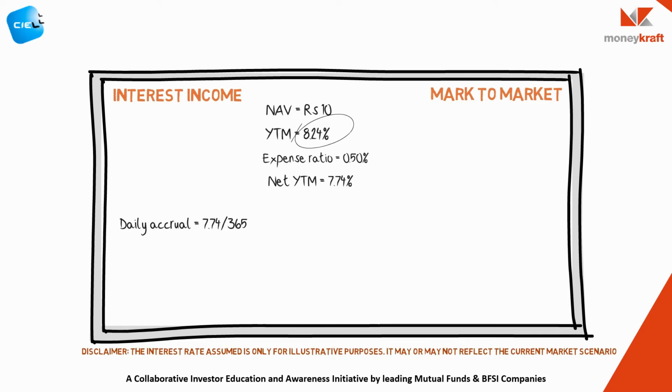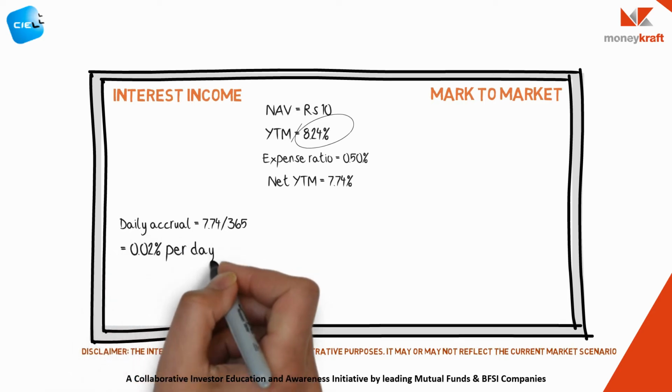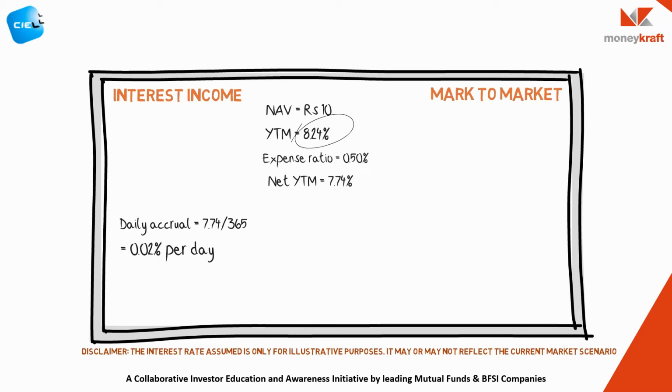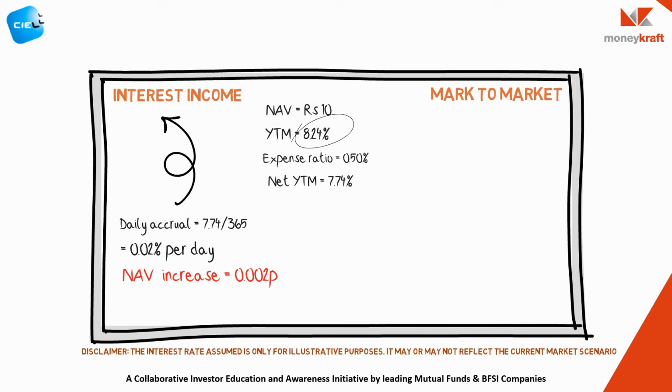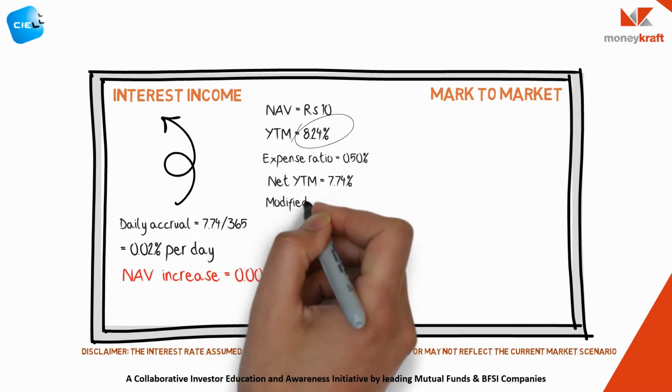This amounts to 0.02% per day. This means the NAV of the debt fund should move up by 0.02% per day. If the interest was the only source of return, the NAV after one day would be 10.002. Debt funds have to revalue their portfolios every day. The extent of volatility created by marking to market is measured by modified duration.